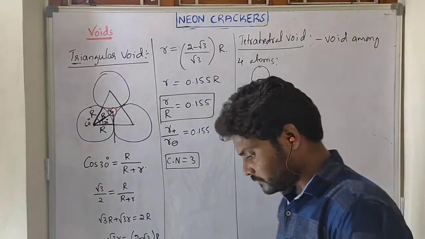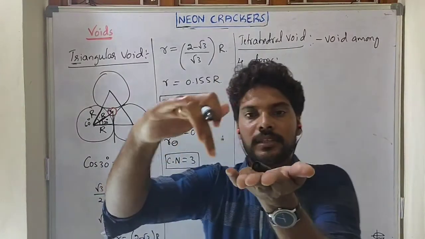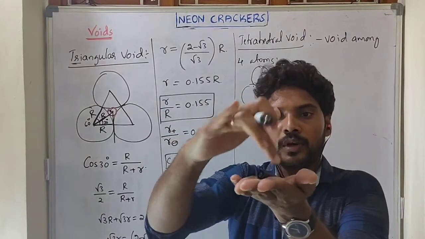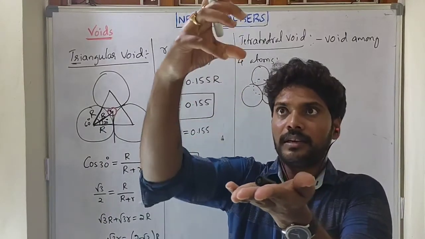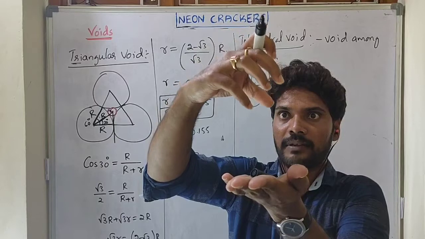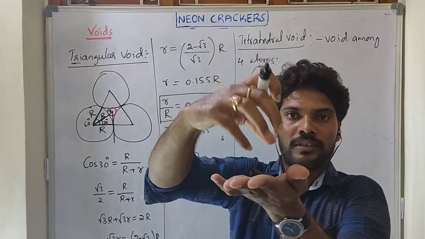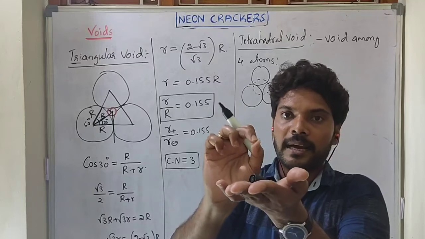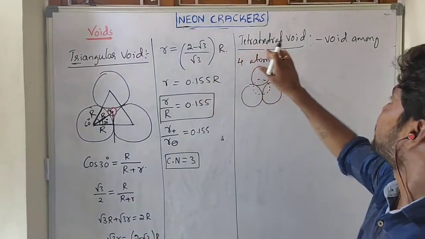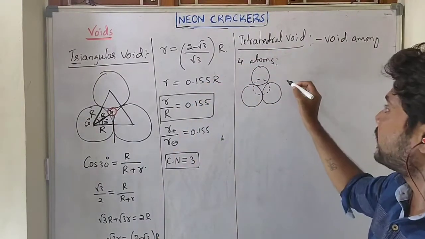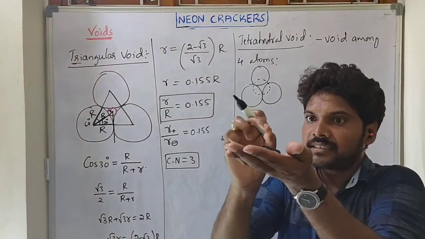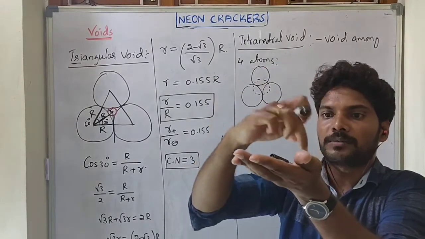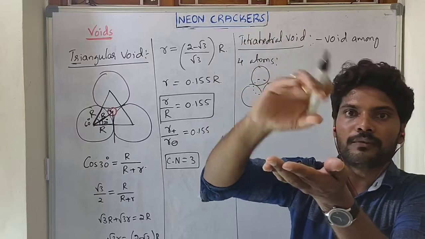So 3 atoms are on the ground and another atom is inserted above. Among these 4 atoms, in the middle, we get some gap. That gap is termed as a tetrahedral void.